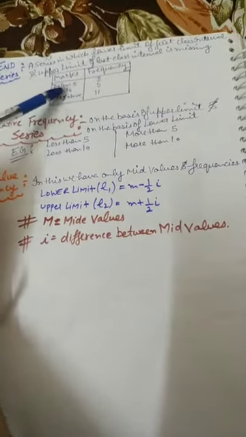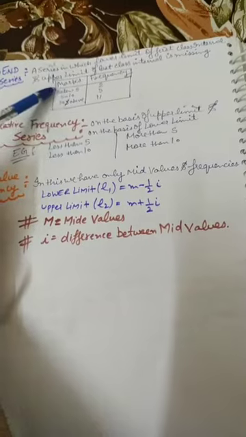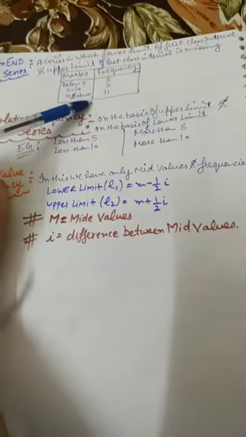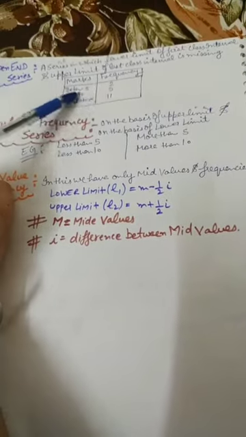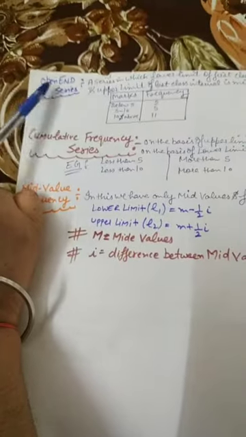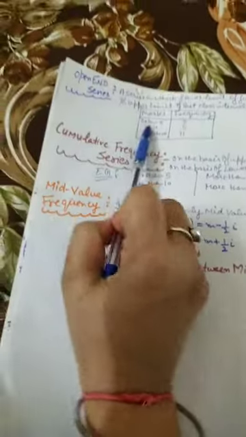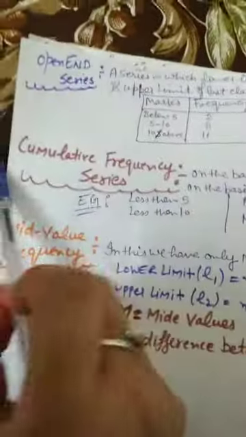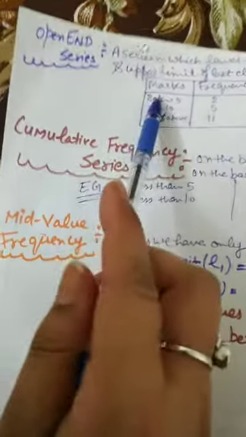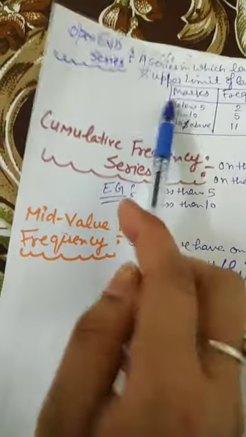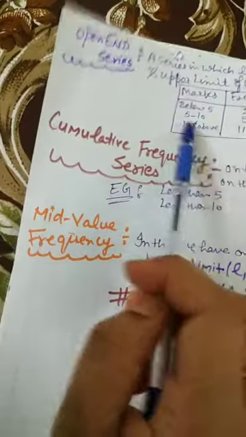In this series the lower limit of the first class is missing, and the upper limit of the last class is also missing. That is known as an open end series, because we cannot tell what the beginning and what the ending is.